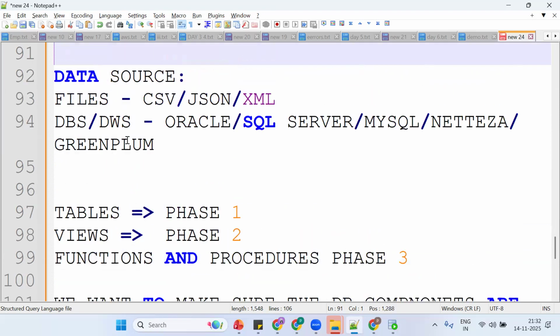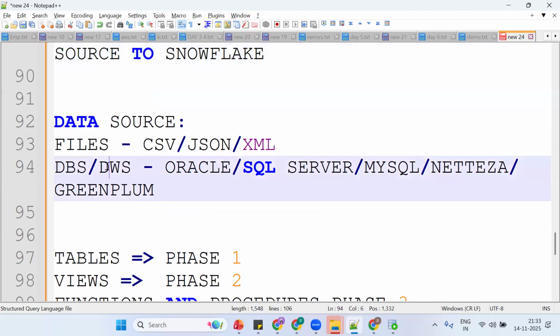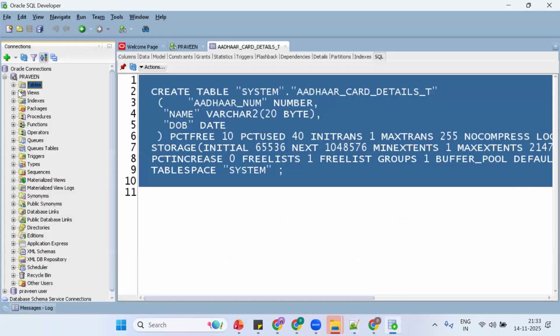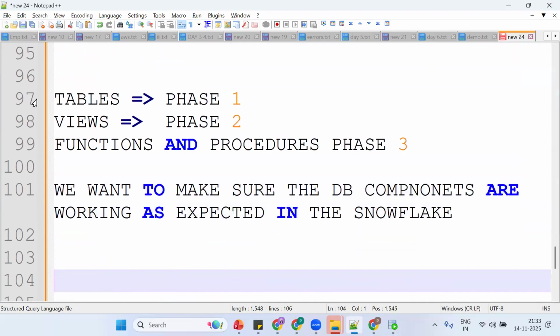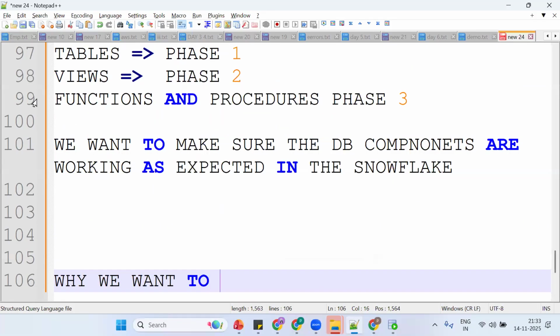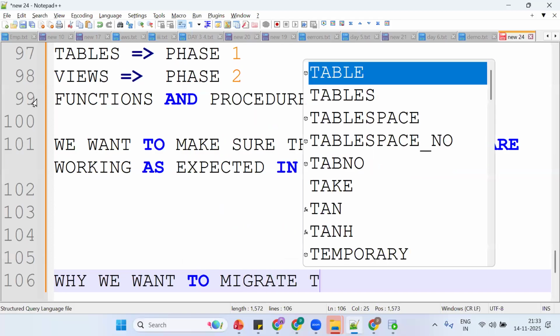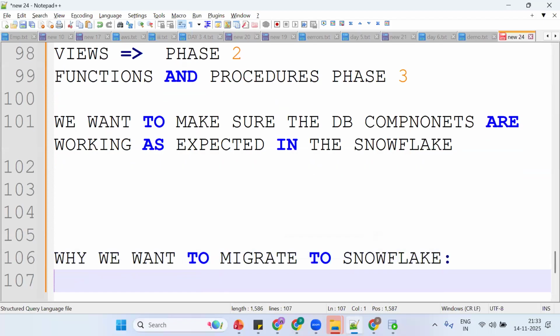So the question is, my data is working fine here, so why are companies asking to migrate the data to Snowflake? Tell me why we want to migrate to Snowflake. Any guess? Important. Can anybody tell me the reason?